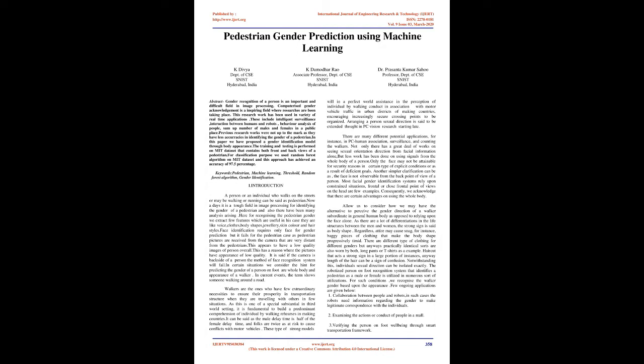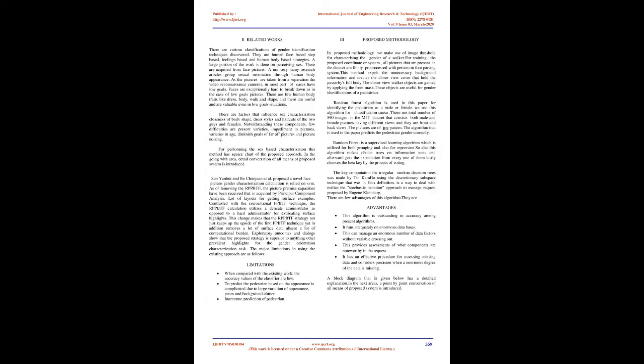Determining a person's gender has received increased attention in computer vision research lately. There are many different potential applications, for instance in computer-human interaction, surveillance, and counting pedestrians. Not only is there a great deal of work on recognizing gender from facial information alone, but less work has been done on using signals from the whole body of a person.